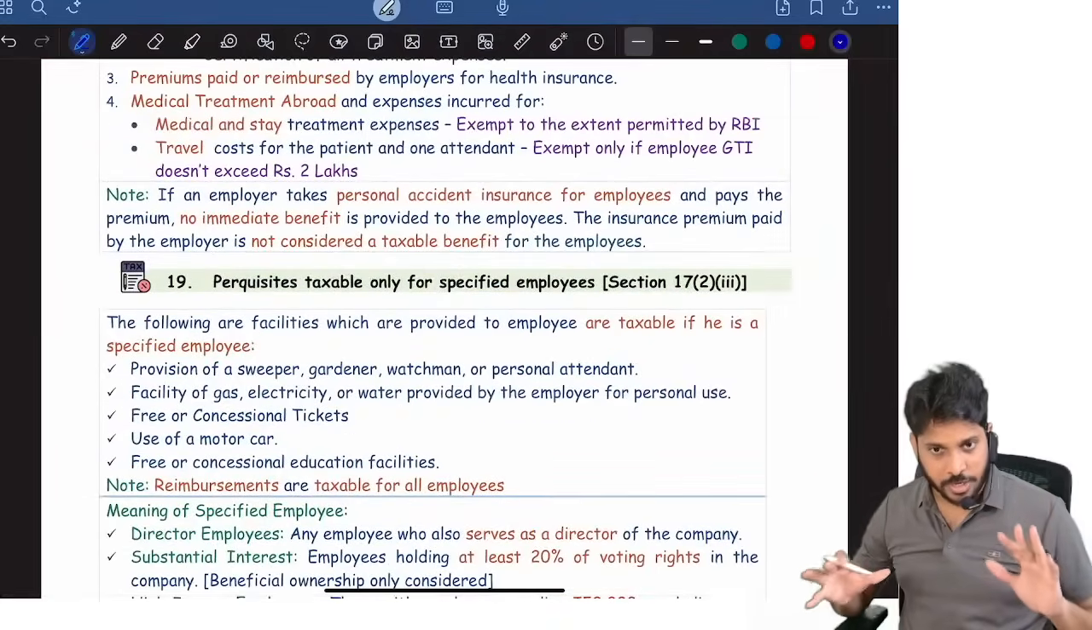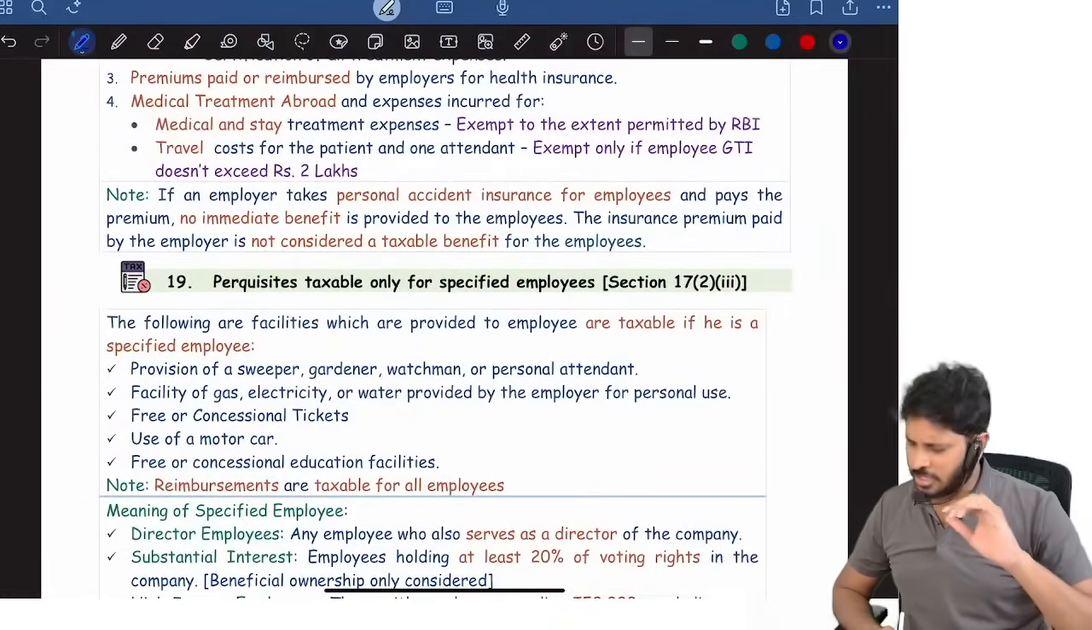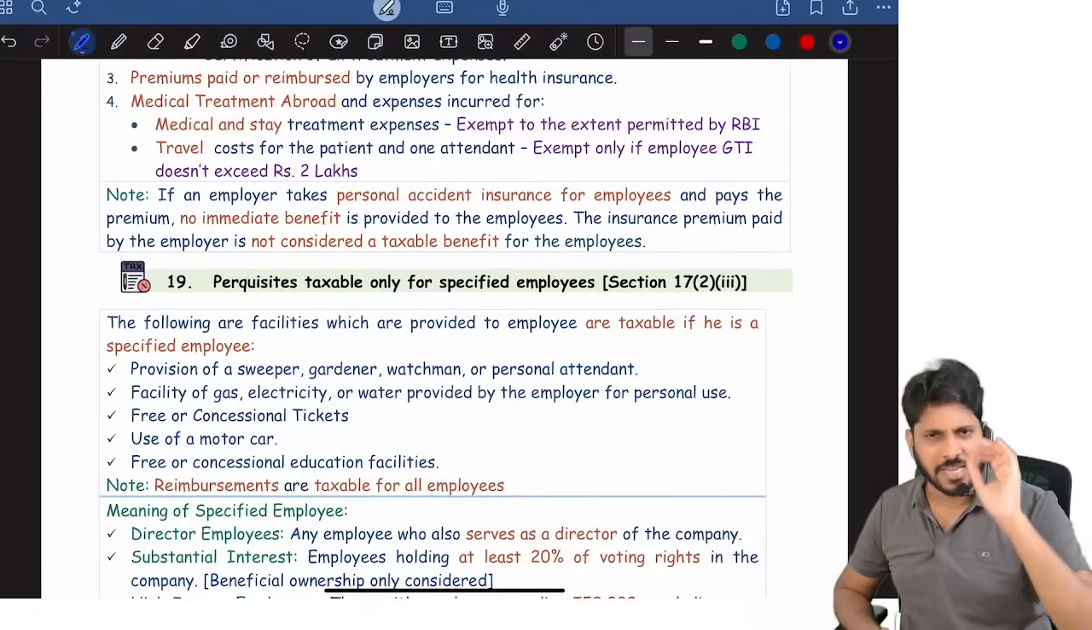Whatever provisions I'm showing here, if at all you are at least studying them, 99% you will perform the exam very well.